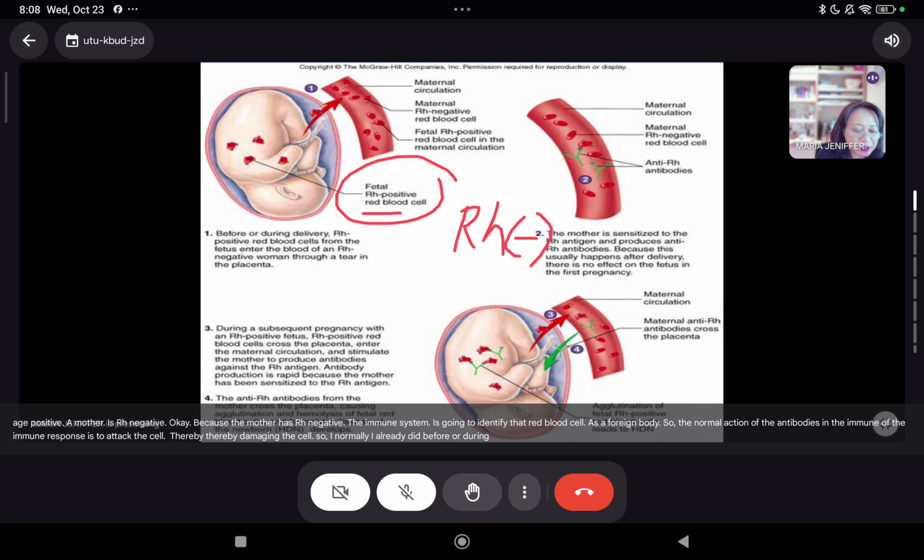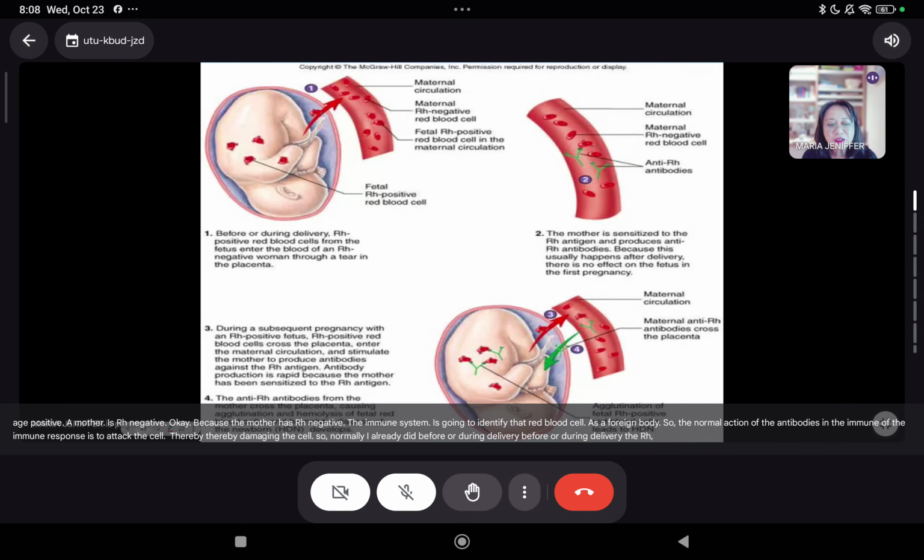So anong mangyayari dito? Before or during delivery, the RH positive red blood cells from the fetus will enter now the blood of an RH negative mother through a tear in the placenta.